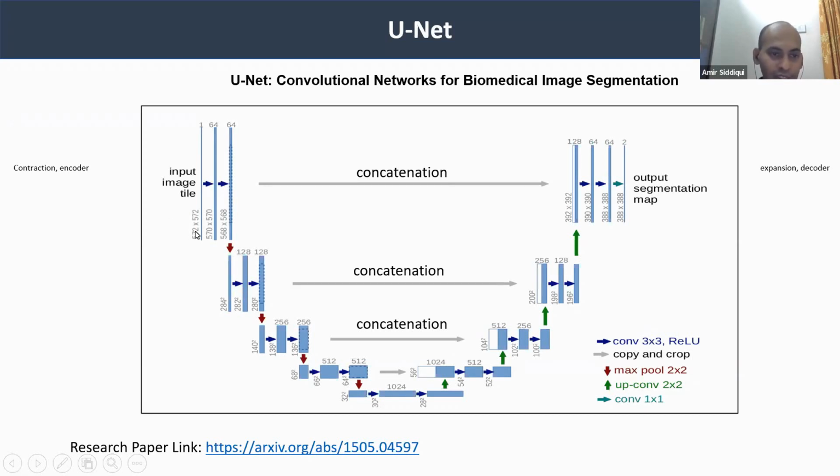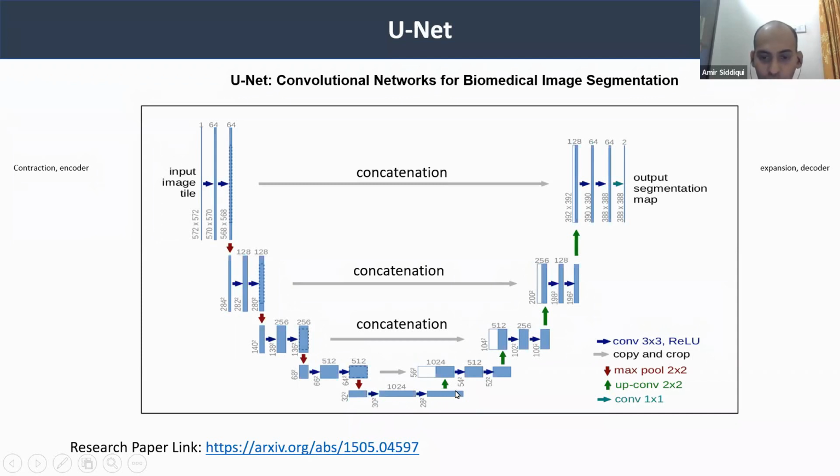Here you will notice that the original size of our image is 572 by 572. After applying the convolutional layer and the activation function, that is 3 by 3, here it is written convolutional 3 by 3, and the activation is ReLU, the image size decreases to 284. Then we again apply the convolutional layer and the ReLU activation, then the image size becomes 140. We again apply the same convolutional layer and the ReLU activation. Image size becomes 68, then 62, 66, and then 32, and then 30. So from this file of 572, the image size becomes 30 here.